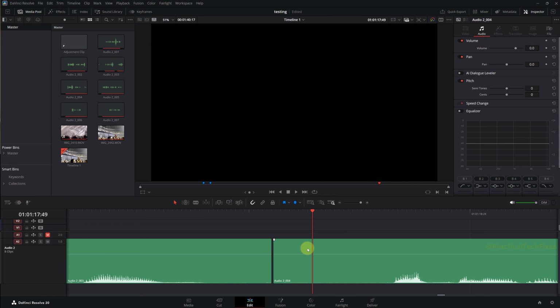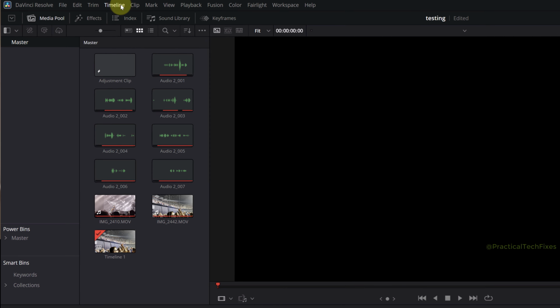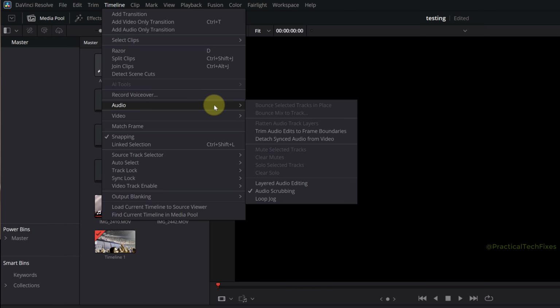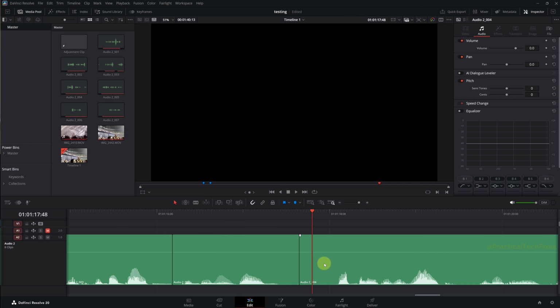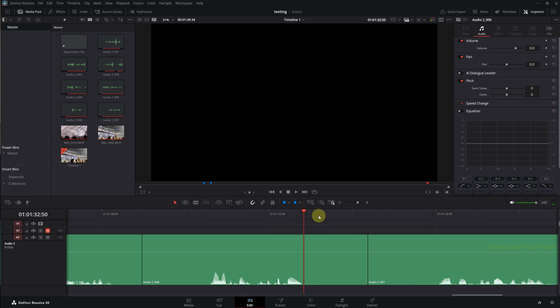I've finally found it. So to fix it, click on the timeline menu, hover your cursor over audio, and then simply select trim audio edits to frame boundaries. And now when you select all your audio clips, select edit and then select delete gap, it will get rid of those very tiny gaps. And now when you ripple trim the end and the beginning of two different audio clips, it doesn't leave any